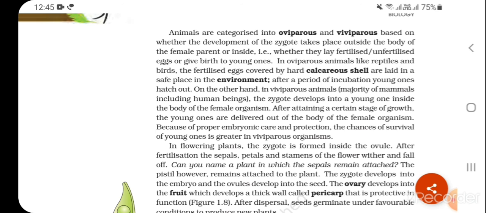On the other hand, in viviparous animals, the majority of mammals, including human beings, the zygote develops into a young one inside the body of the female organism. After attaining a certain stage of growth, the young ones are delivered out of the body of the female organism. Because of proper embryonic care and protection, the chances of survival of young ones are greater in viviparous organisms.